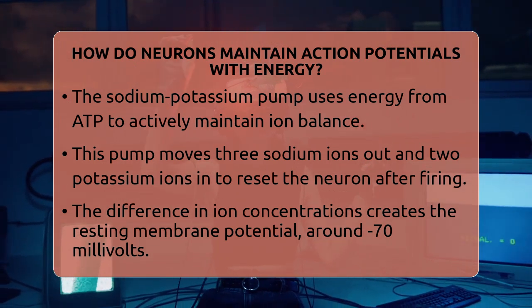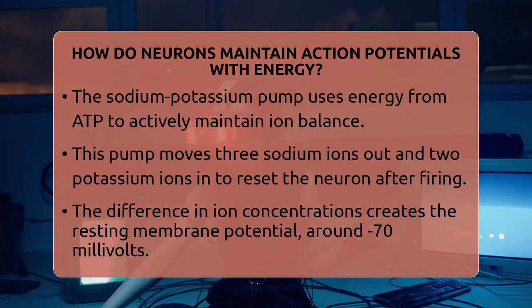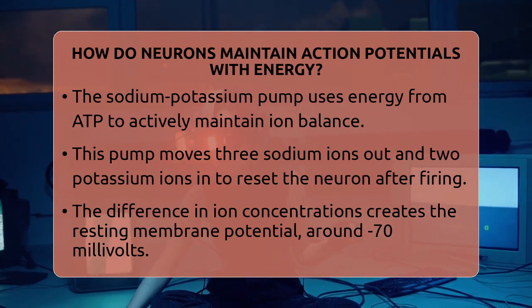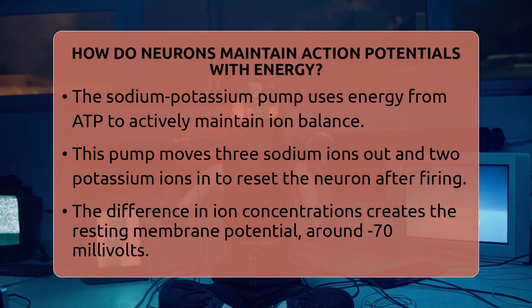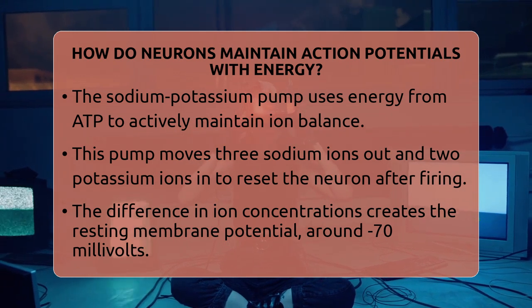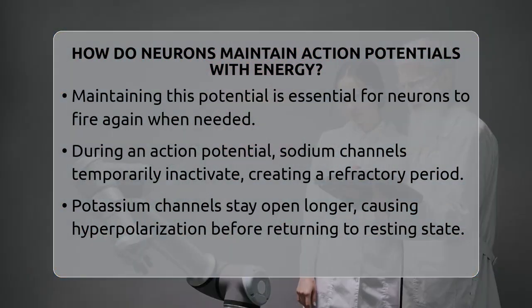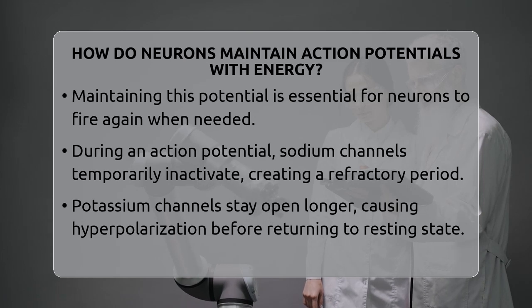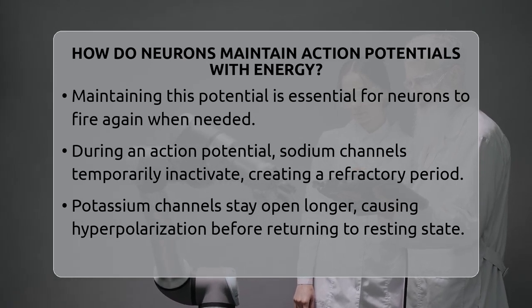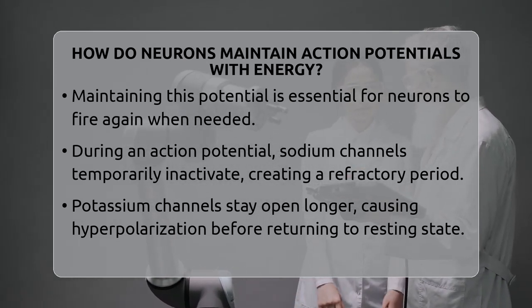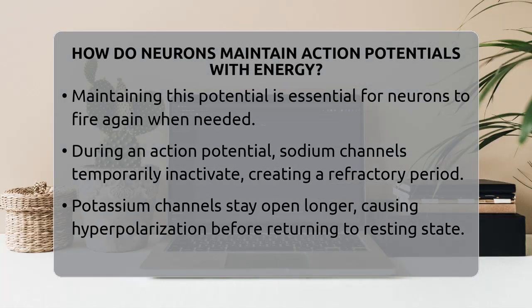Why is this important? Because the difference in ion concentrations inside and outside the neuron creates what's called the resting membrane potential, usually around -70 millivolts. This negative charge inside the neuron is what allows it to fire again when needed. Without the sodium-potassium pump constantly working, the neuron would lose this balance quickly and wouldn't be able to send signals properly.